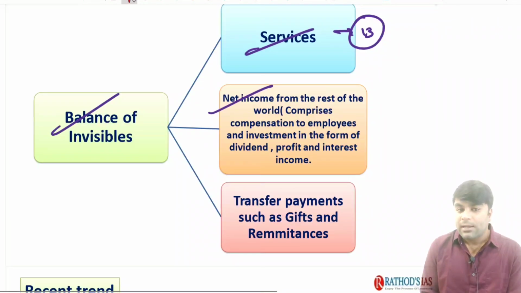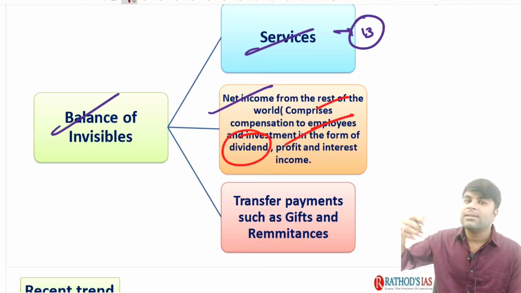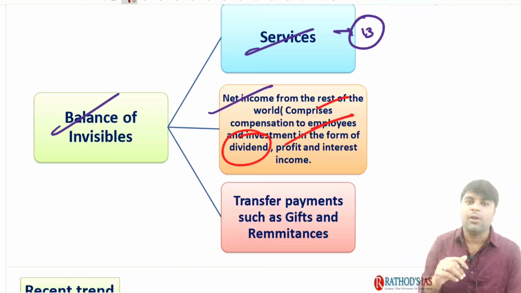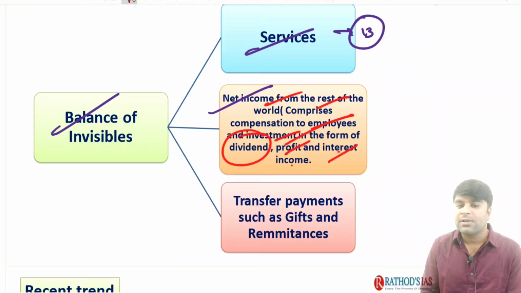Now imagine it constitutes the net income from the rest of the world, comprising the compensation to the employees, and investments in the form of dividends. Compensation to the employees is nothing but, say for example, if a person is going from our country to another country and he is earning there and sending that money into the country, we call it remittances. It is considered under the net income. See, investments in the form of dividends, profits, interest, income.